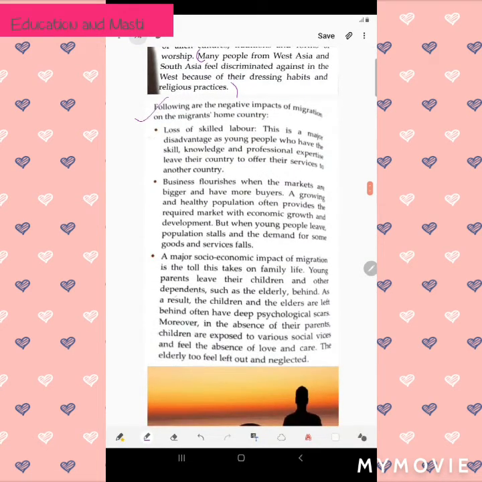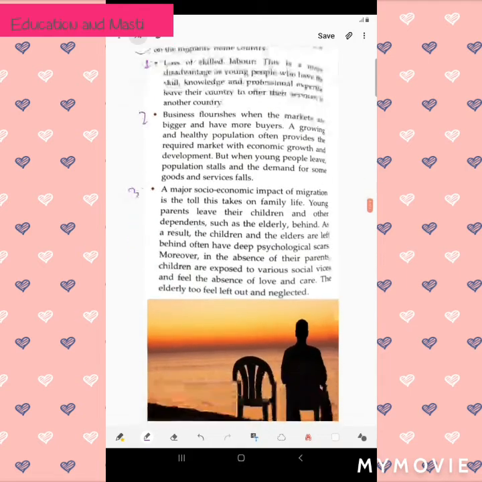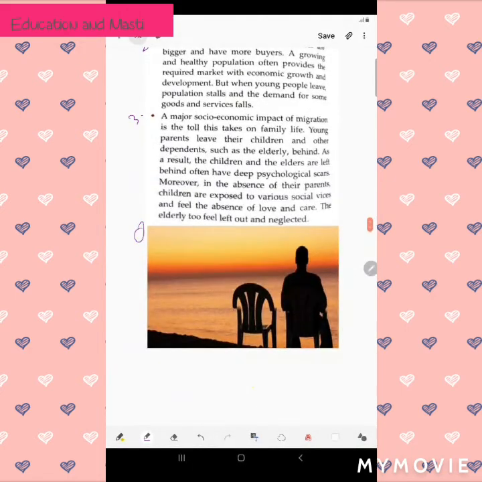So here three topics are given. First is loss of skilled labor. Second is business flourishing, and third is our psychological mind, which makes us feel loneliness. By seeing this picture, the first topic we need to talk about is loneliness. It is at the last, but first we need to know why this person is feeling lonely. You know why he or she is feeling lonely, because no partner or no one else is there with him or her.